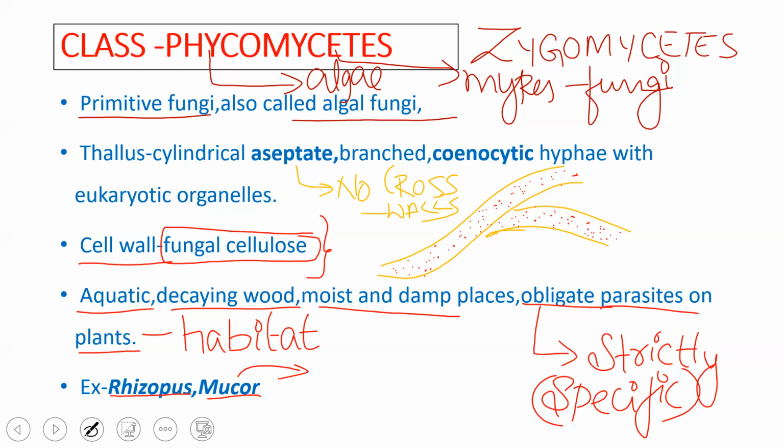And Rhizopus is, in other words, bread mold. Commonly, when we keep bread without proper covering, or when moisture is absorbed by the bread, the fungus immediately grows there. It is an obligate parasite on the bread. Hence it is called bread mold.